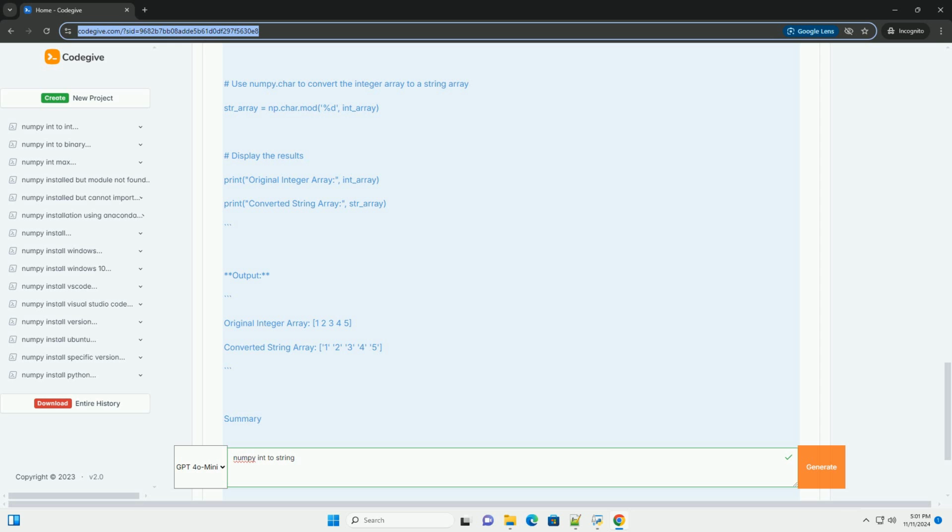Method 1, using astype. The astype method allows you to change the data type of a numpy array. To convert integers to strings, you can specify the data type as str. Example. Output.